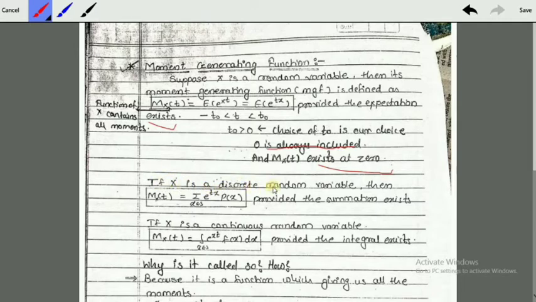If x is a discrete random variable, then M_x(t) is the summation over x belonging to the sample space of e raised to tx into p(x), provided the summation exists. If x is a continuous random variable, M_x(t) is the integral over x belonging to the sample space of e raised to xt into f(x) dx, provided the integral exists.